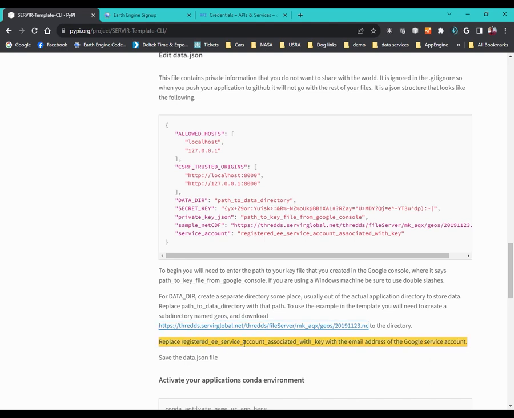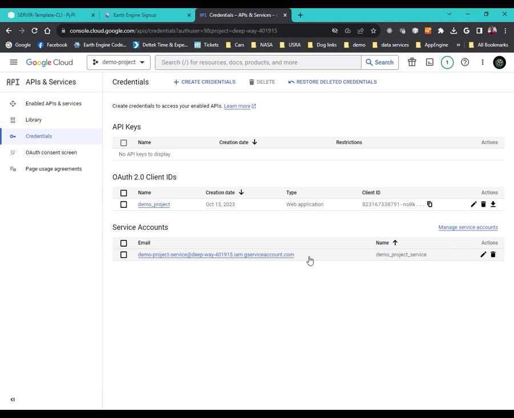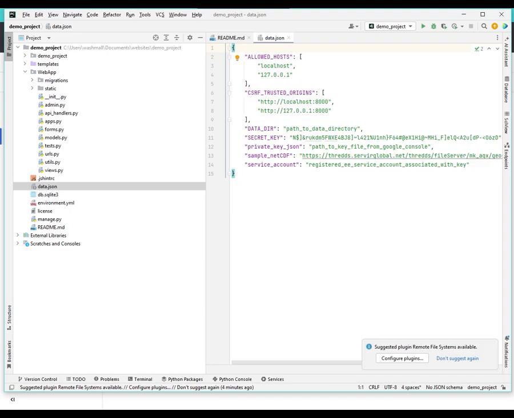Okay, so our next step is to replace the EE service account associated with the key with the email address of the Google service account. So the service account that we created is this, and this is the email. Service account, registered service account with key.